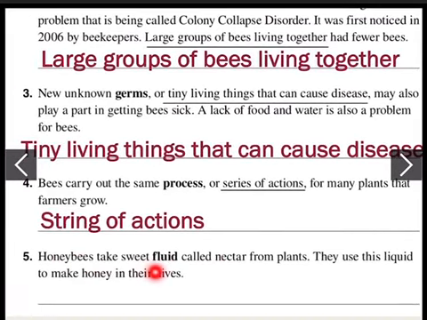Honeybees take sweet fluid called nectar from plants. They use this liquid to make honey in their hives. What is the meaning, or what are the clues that will help us to figure out the meaning of fluid? Very good. Liquid, because it says they use this liquid, which is the fluid. Therefore, a fluid means a liquid.